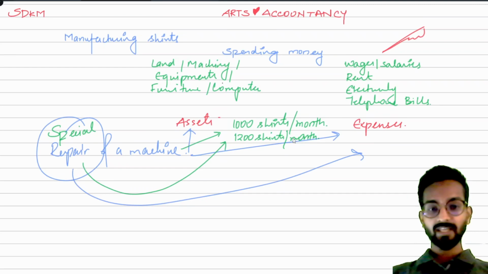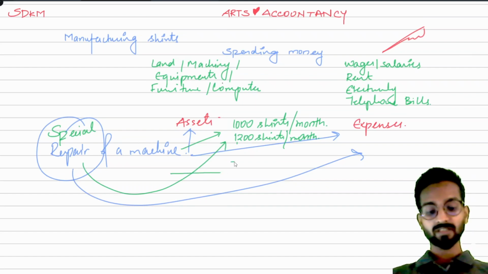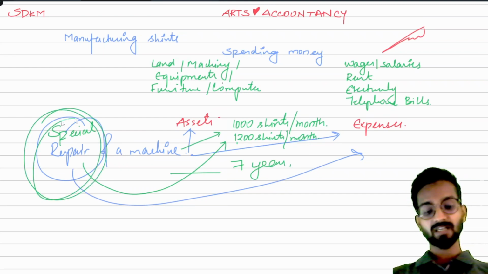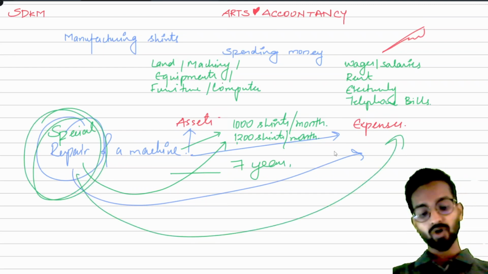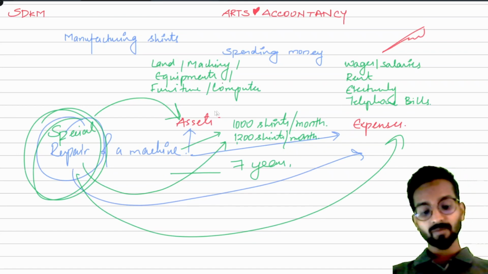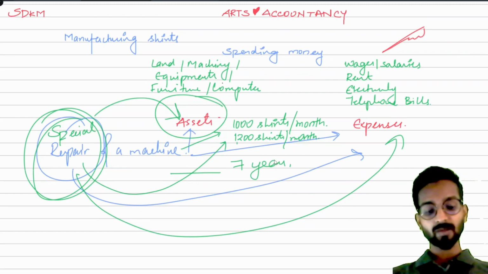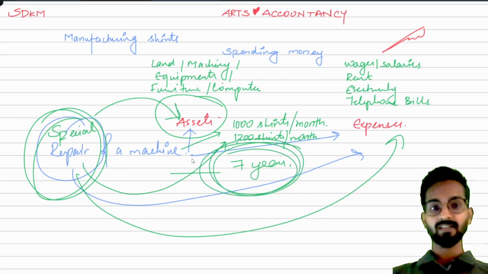And when they have boosted the capacity of the machinery, this capacity has been increased for the next, you can say, 7 years. Now tell me, is this special repair an expense or an asset? As soon as I ask this, the student tells me, sir, but why are we saying it is an asset right now? Because it has increased the capacity for the next 7 years.